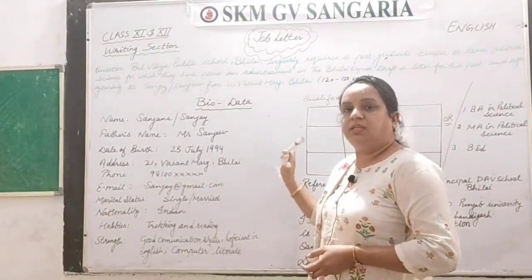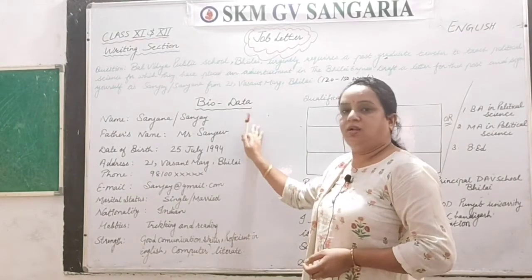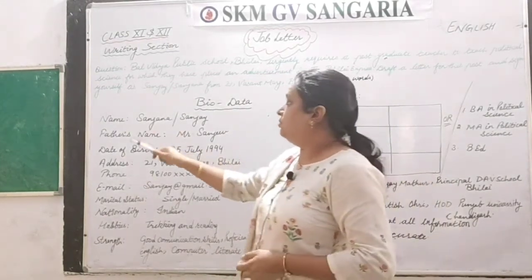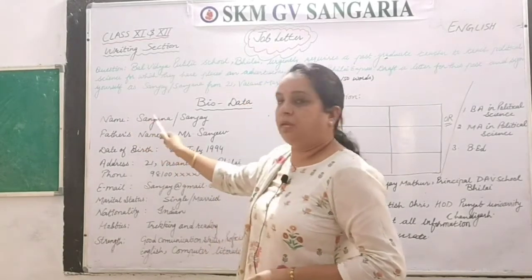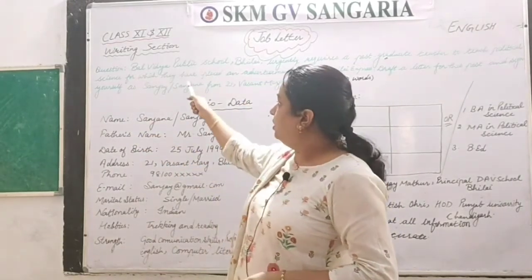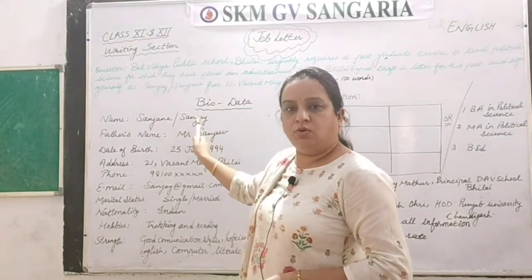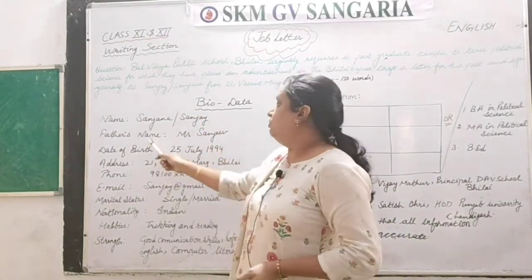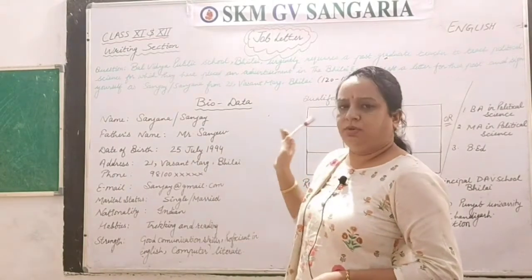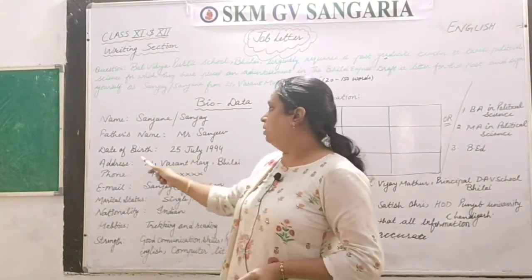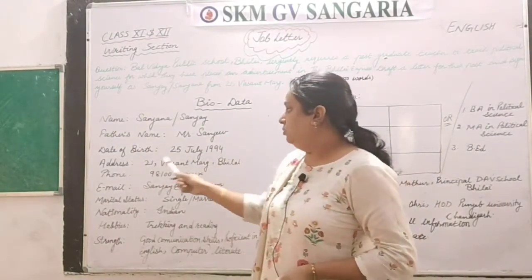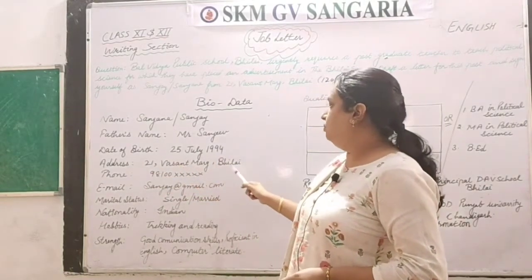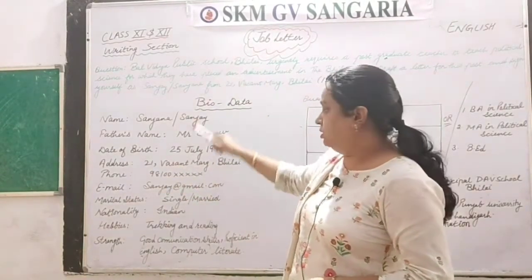Okay. See what you have to write in biodata. After the enclosures, you have to write biodata in the middle of the page as a heading. The very first thing you have to cover is the name, and we have been given Sanjay or Sanjana, so any one you have to choose. I have written both here, but you have to write any one. Father's name, Mr. whatever you want to write. Date of birth, anything. Address: 21st Basant Marg, Bhilai, which is given to us.